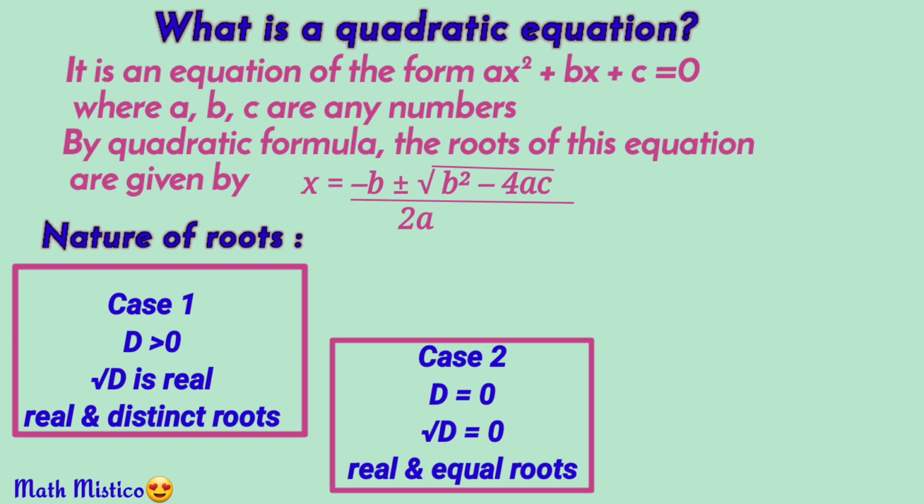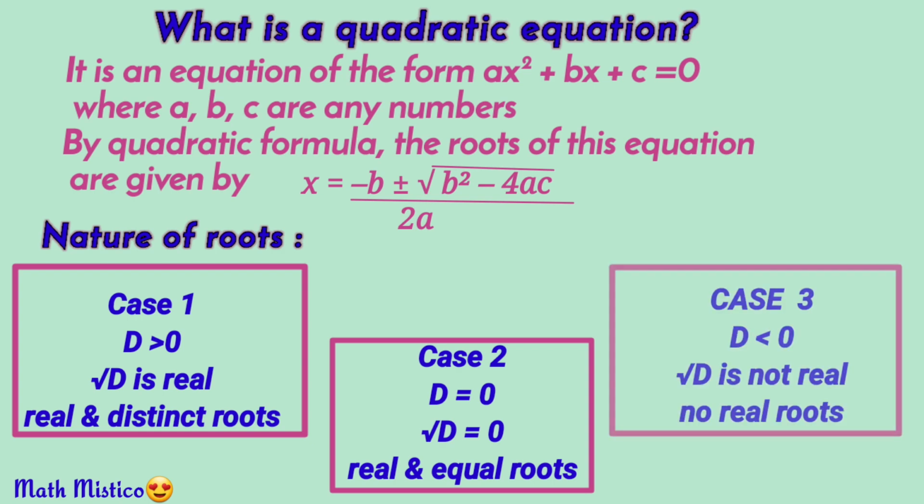Will square root D be a real number in this case? Let's check. Say root D is equal to x. This implies D is equal to x², but this is not possible because D is negative whereas a square is always positive. So this indicates that root D is not real. Such numbers are called imaginary numbers. You will learn more about these numbers later in mathematics. So when D is less than 0, real roots do not exist. So we have discussed all the three possibilities.